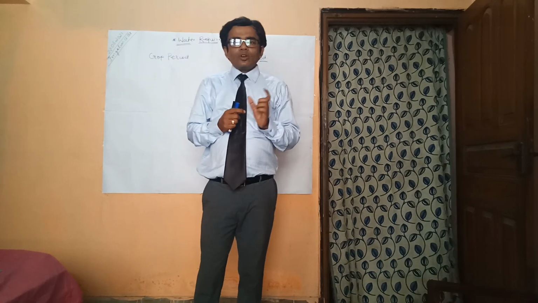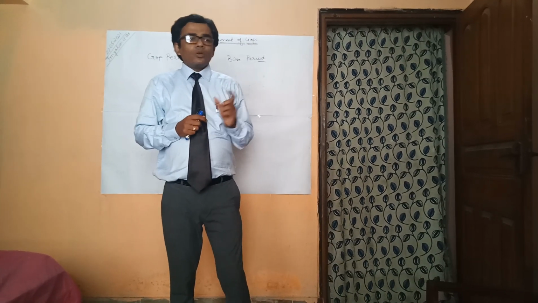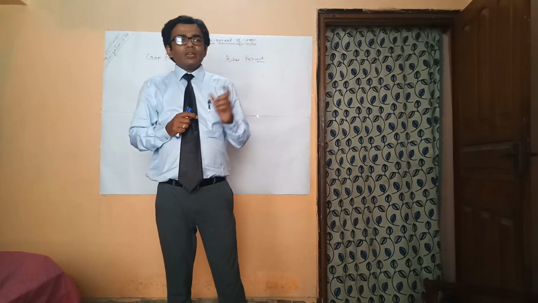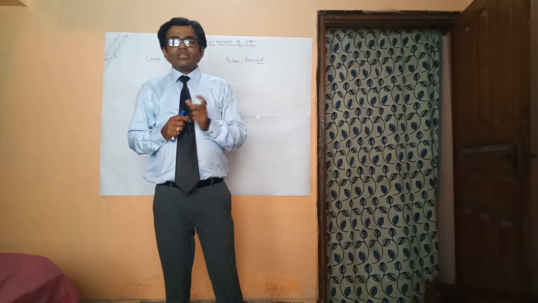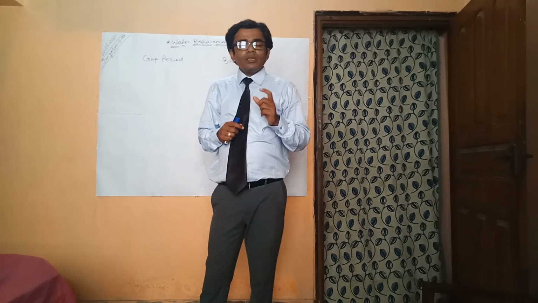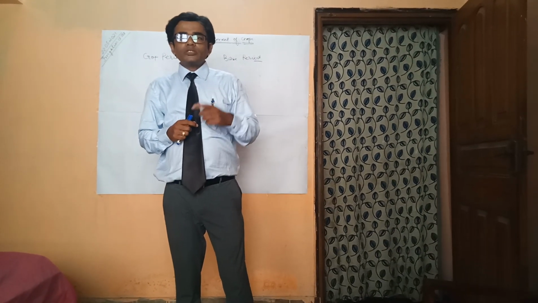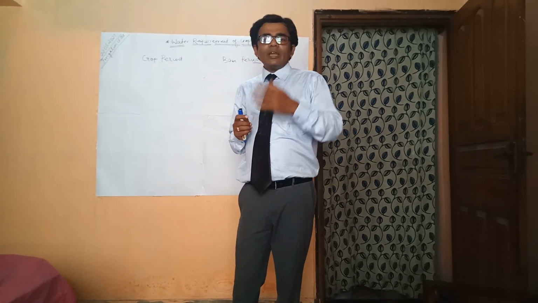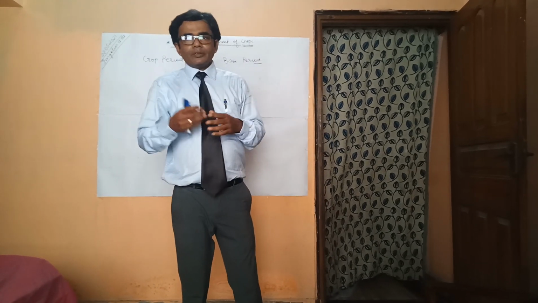It is the quantity and the way in which we supply water to the crops. Different crops may require different quantities of water, but at the same time two crops may require the same amount of water. For example, we can see rice and sugarcane both require nearly 120 centimeters of water for their growth. At the same time, the same crop may vary in water requirement. How is it possible? You can see if the rice is grown in Odisha as well as in Bhopal, the quantity may vary.